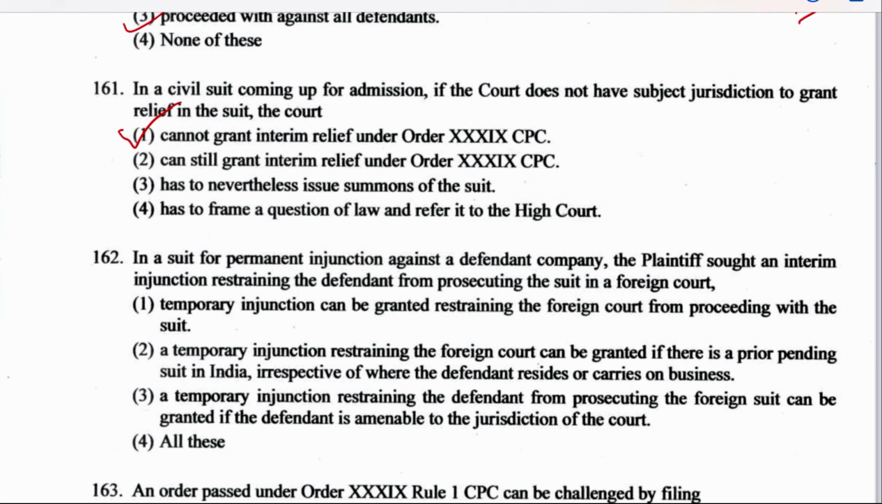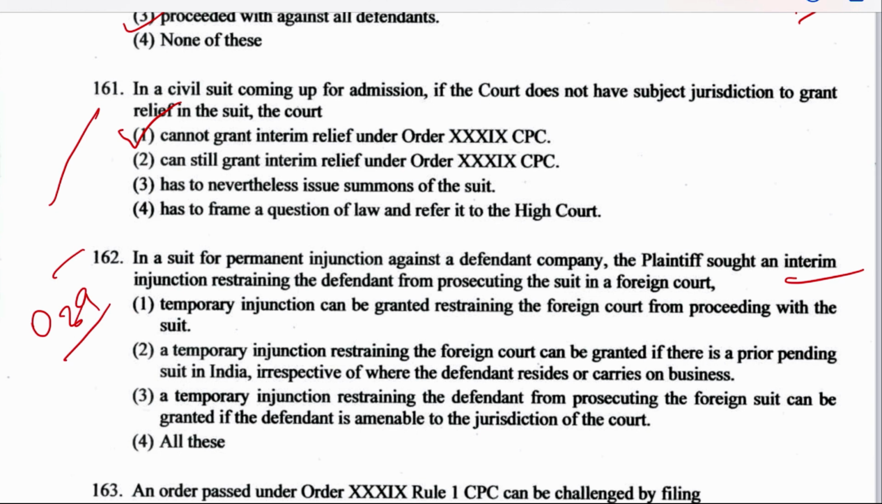The court having jurisdiction has the power to decide the case here, right? Next is question number 162. In a suit for permanent injunction against a defendant company, the plaintiff sought an interim injunction. Again, Order 39, interim injunction. Both these questions are from the same order. Interim injunction restraining the defendant from prosecuting the suit in a foreign court.